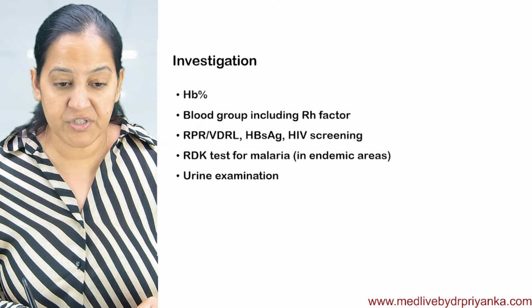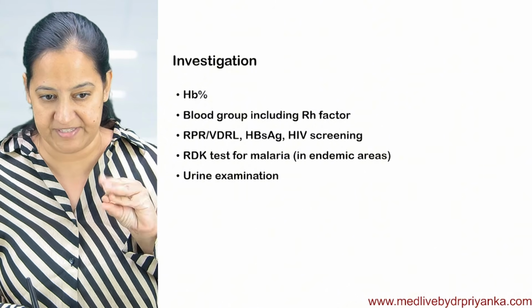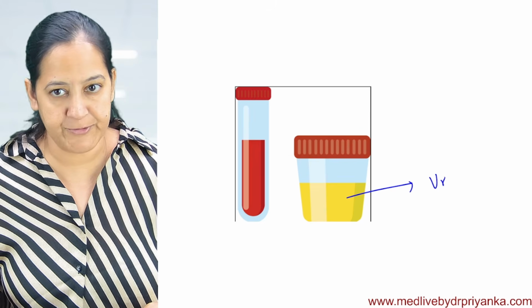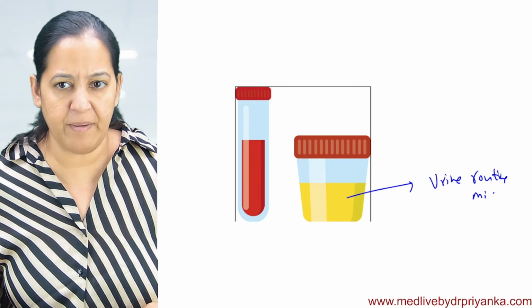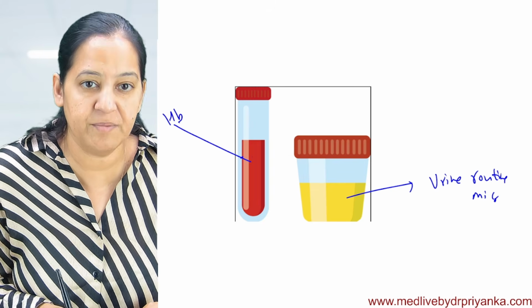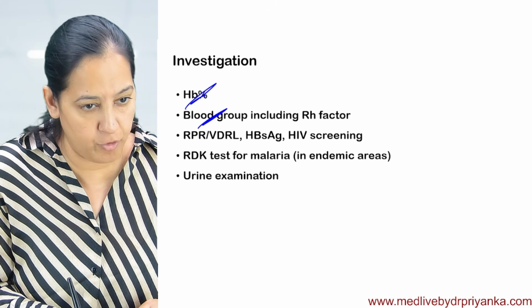Then what investigations are you going to do in the first visit? In the first visit, we need 5 investigations: 4 of them in the blood and 1 in urine. Urine routine microscopy, simple routine microscopy, just to rule out UTI. In the blood, we will do hemoglobin estimation, and blood grouping. Number 1, hemoglobin estimation. Number 2, blood grouping.